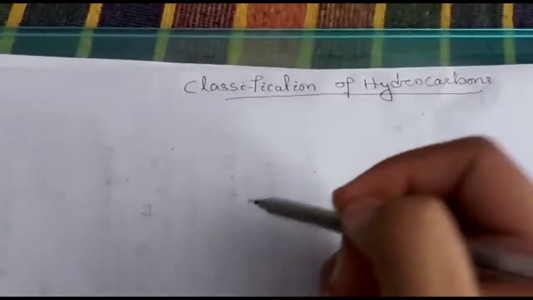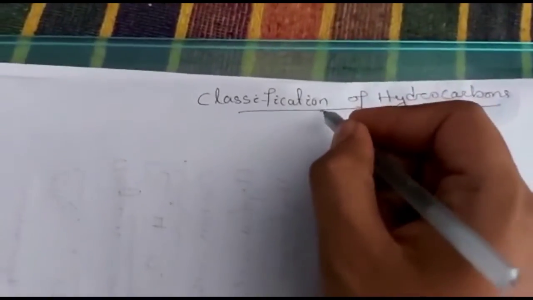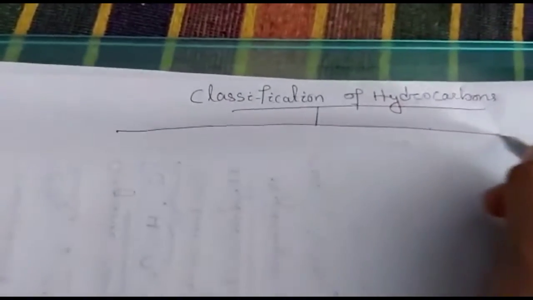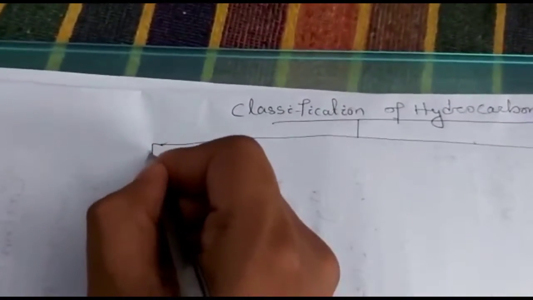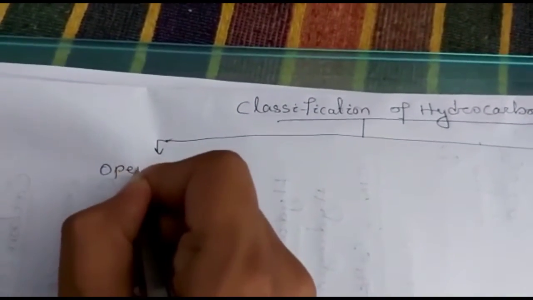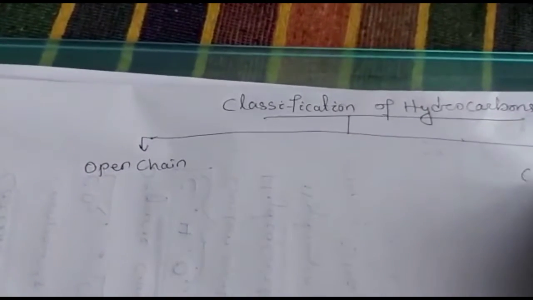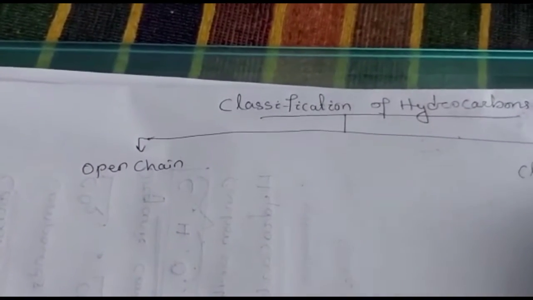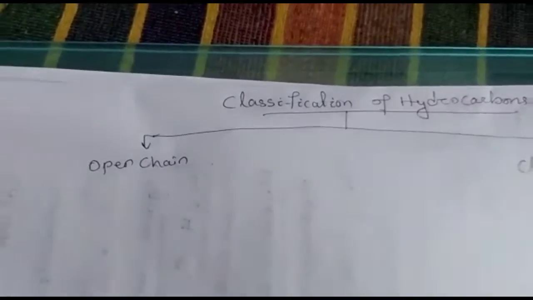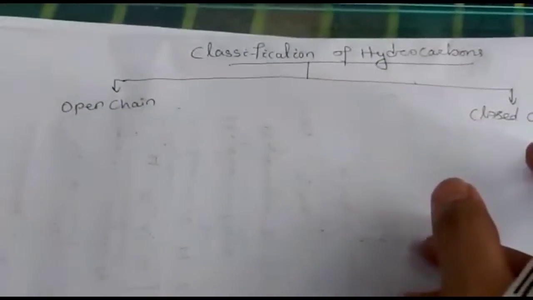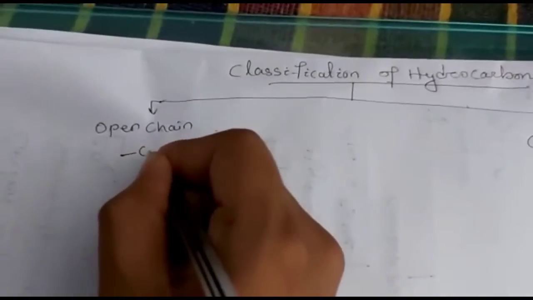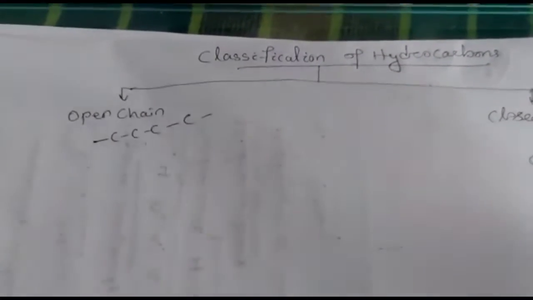Come to the next part, that is classification of hydrocarbons. Hydrocarbon is classified into two types. Number one is your open chain, number two is your closed chain. Open chain example, you can take this one. This one is the open chain and this one is the closed chain. You can take the example of closed chain.